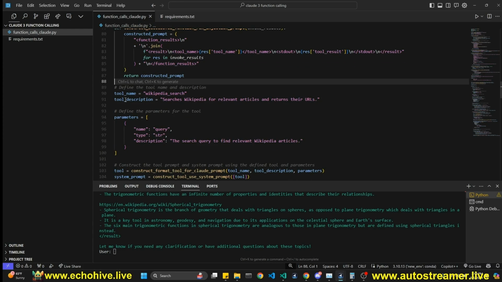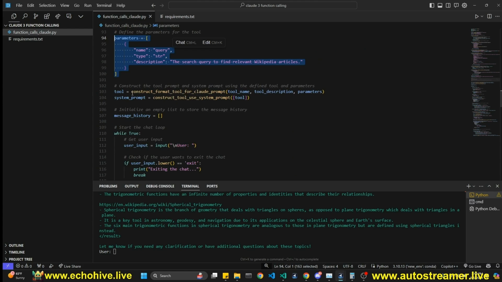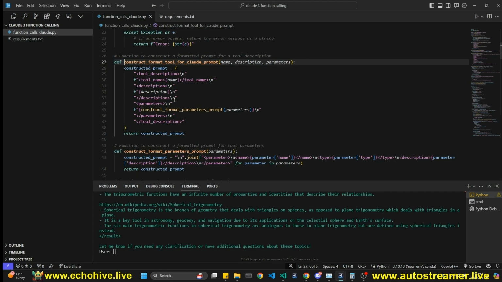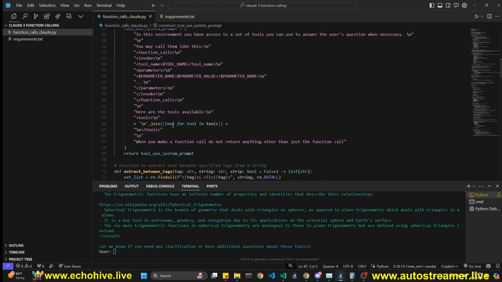So here we define the tool name. Like we say, tool name: Wikipedia search; tool description: searches Wikipedia for relevant articles and returns their URLs. Define the parameters. Here we define a JSON object or a dictionary with a name, type, and description. This schema needs to match, of course, the function that you're using. And then we construct our tool using the construct format tool for Claude prompt function. It takes in these three parameters, remember? It's this one right here, up here. And then we construct the system prompt using this. The system prompt is dynamically constructed out of all the tools which we have defined.